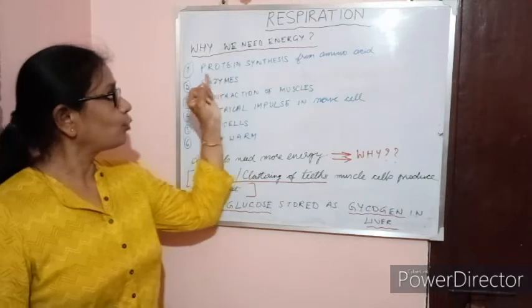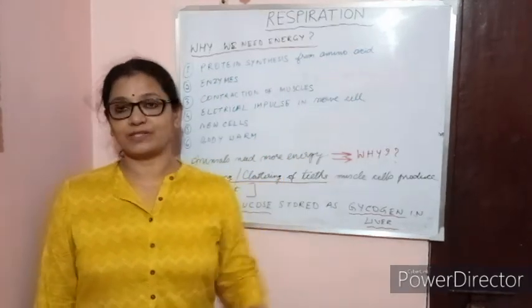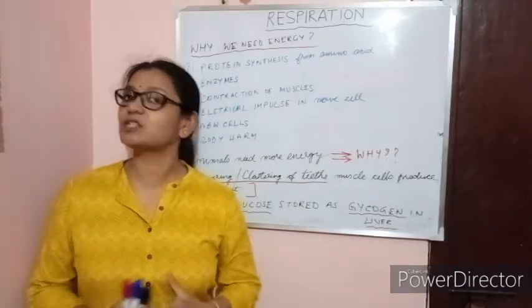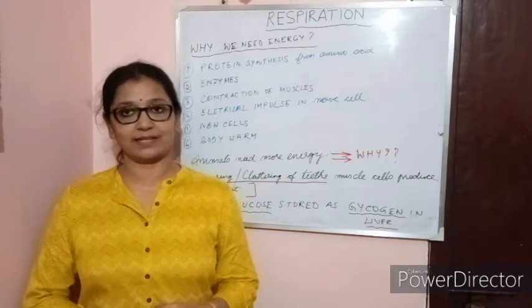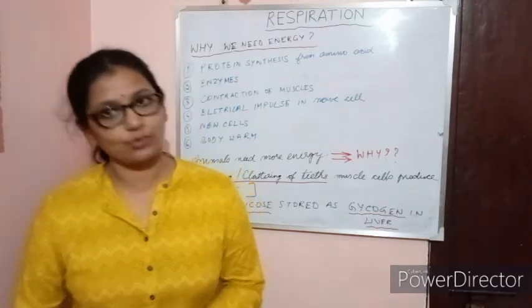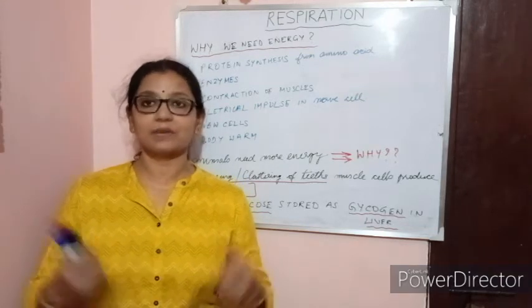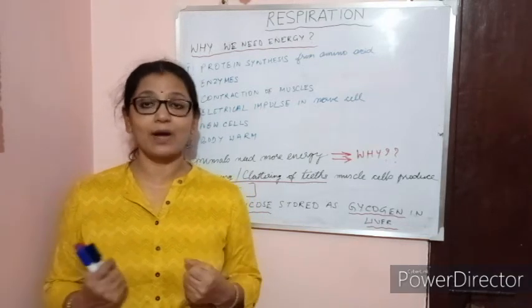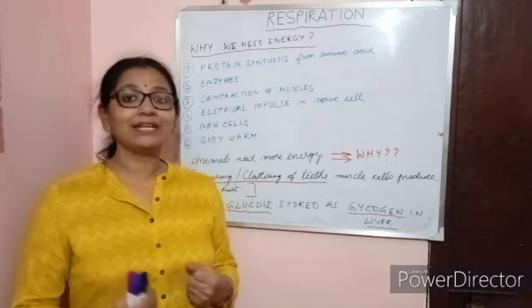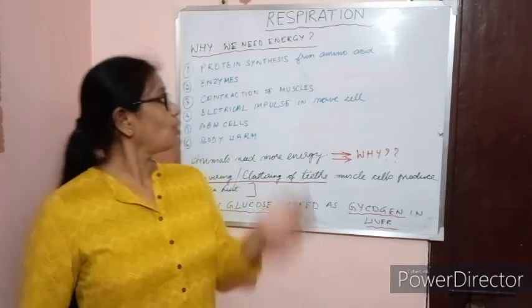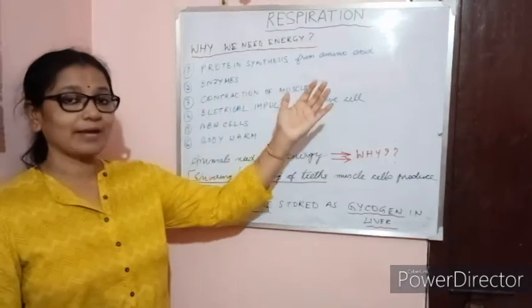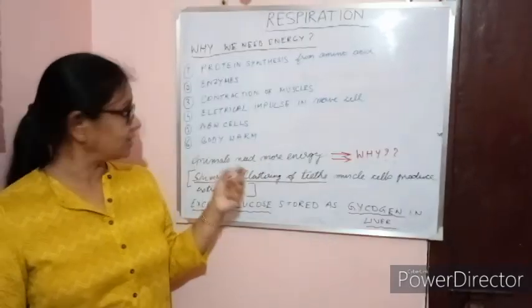First point, protein synthesis from amino acids. We need to synthesize protein from amino acids. In our lower classes also we have studied why protein is so important in our body. All our muscle movement requires protein. Protein is for growth. So synthesis of protein from amino acids requires energy.